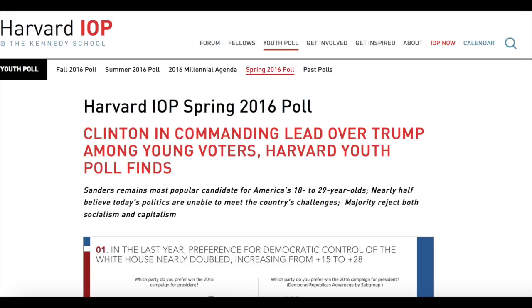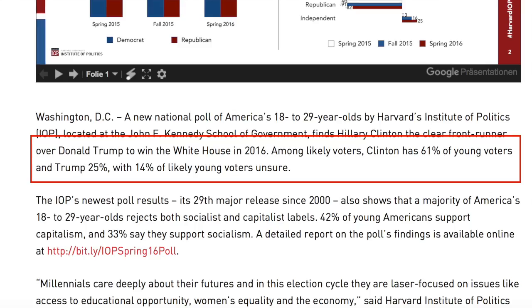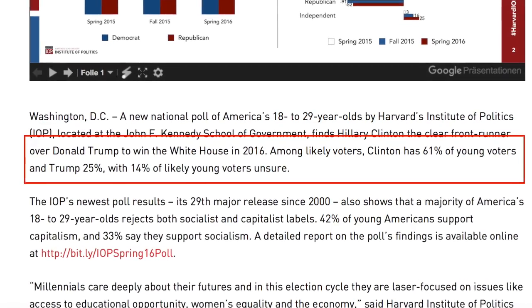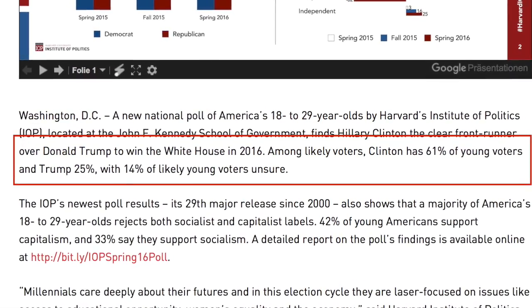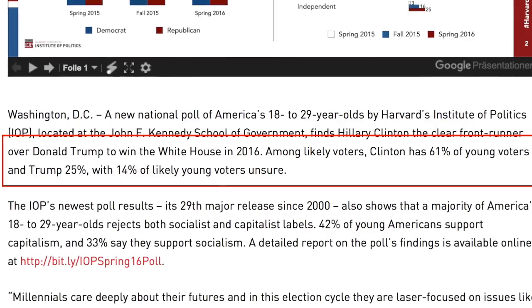And another academic article from Harvard stated: among likely voters, Clinton has 61% of young voters and Trump 25%, with 14% of likely young voters unsure.